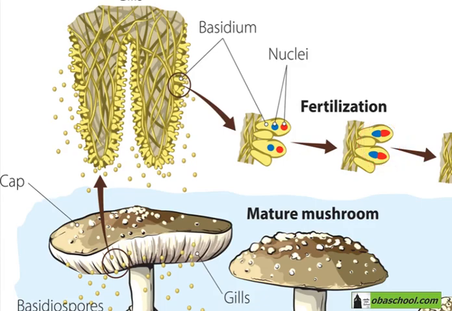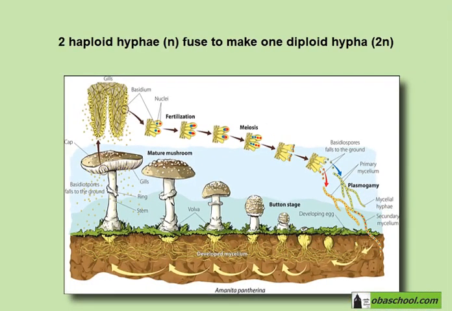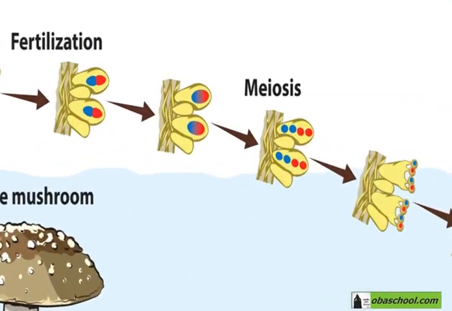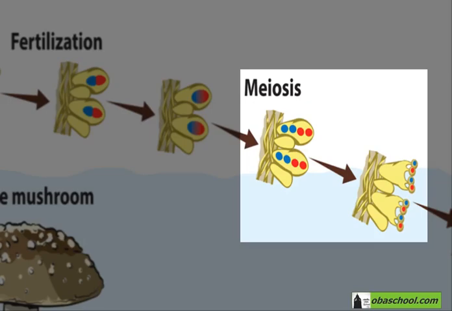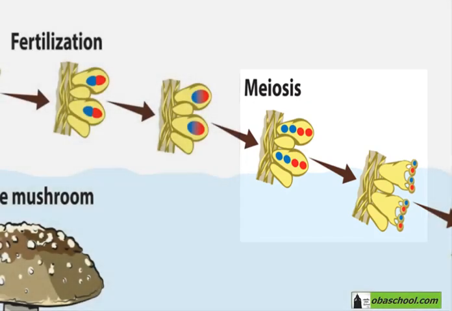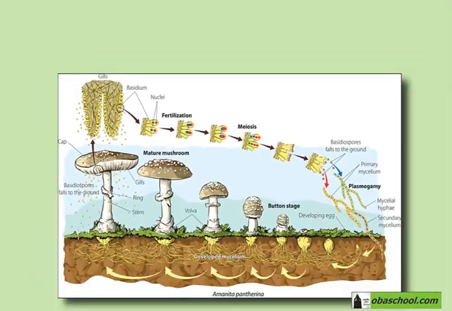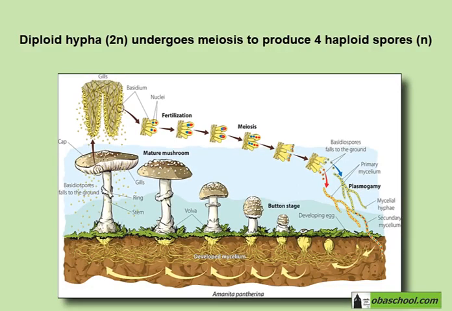So it goes from the haploid state, hyphae are haploid, they have N chromosomes, and their nuclei fuse, so now we have 2N chromosomes, we are in the diploid state. It undergoes meiosis to make haploid spores, each with only one set of chromosomes, so N chromosomes. So we had the hyphae joining together, going from N chromosomes to 2N chromosomes, then undergoing meiosis to produce daughter cells or spores that have N chromosomes, so haploid again.